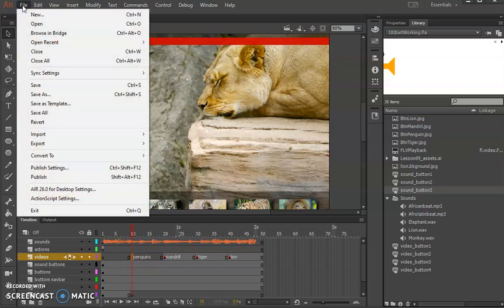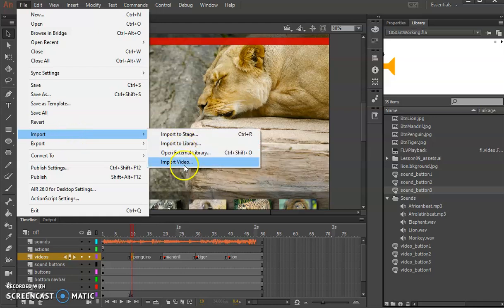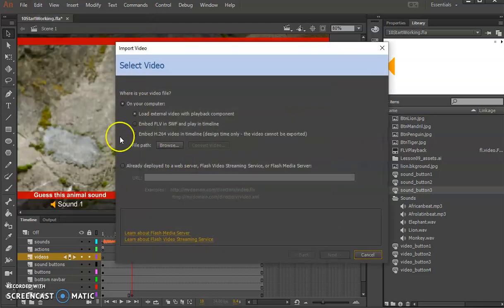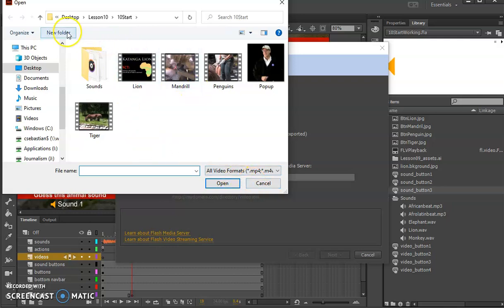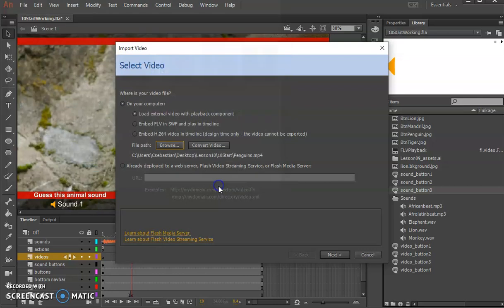And then I want to do a file, and I want to do an import, and I want to do an import video. From import video, I choose on your computer, load external video playback component. I'm going to browse to the file folder that I have my videos on. I'm going to choose a video called Mandrill. If I don't want to choose a, why did I do that? I do not want to choose video called Mandrill. I want to choose a video called Penguins, right? So I choose Penguins, and I push Open.